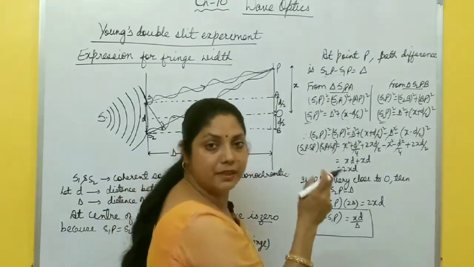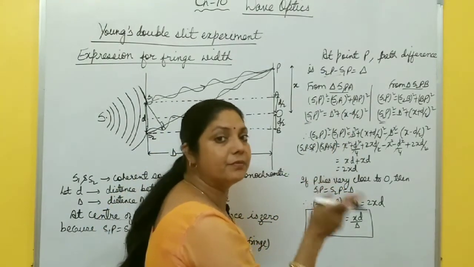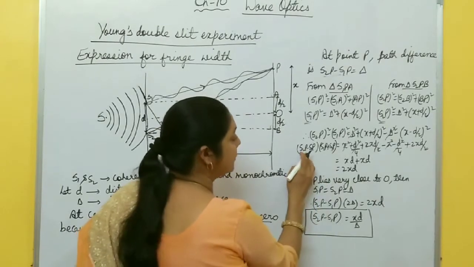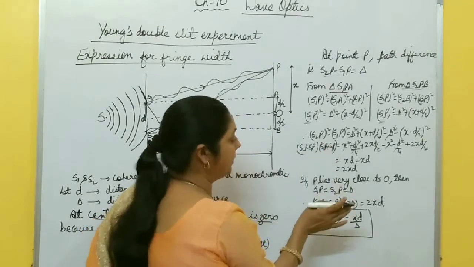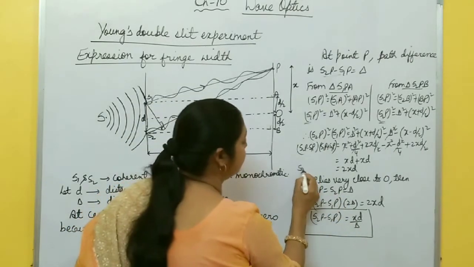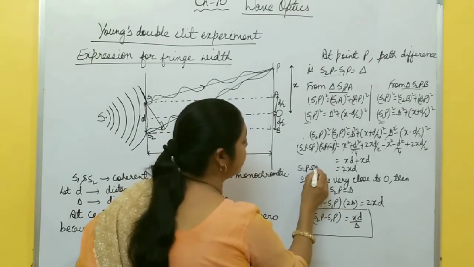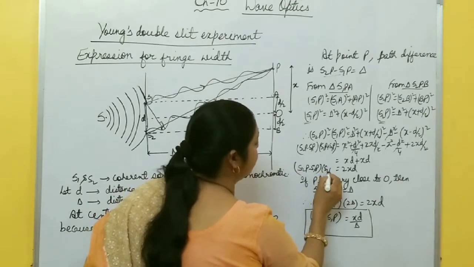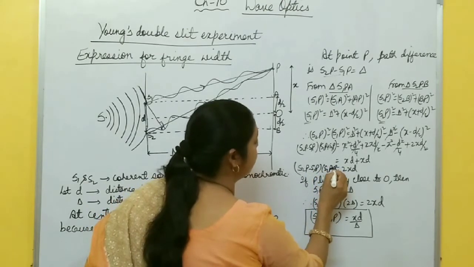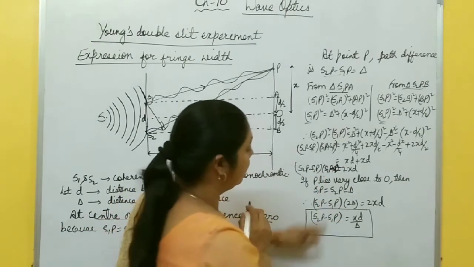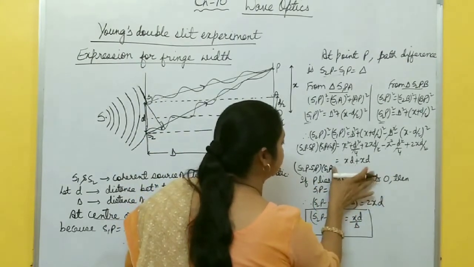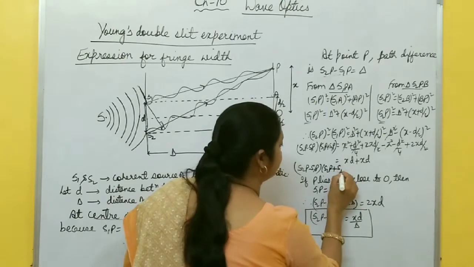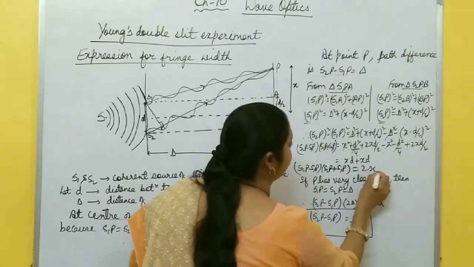A square minus B square is (A plus B)(A minus B). So this one is (S2P minus S1P) and (S2P plus S1P). Now this is equal to 2XD.